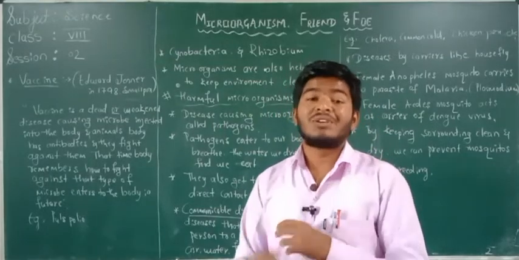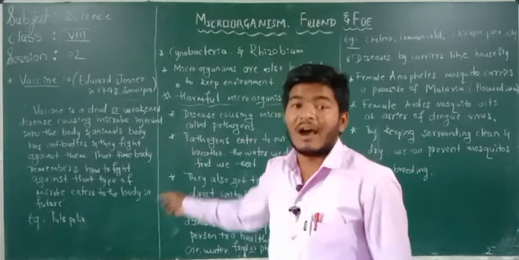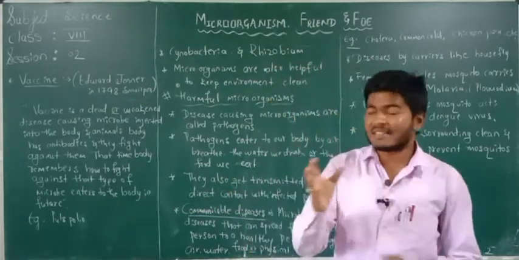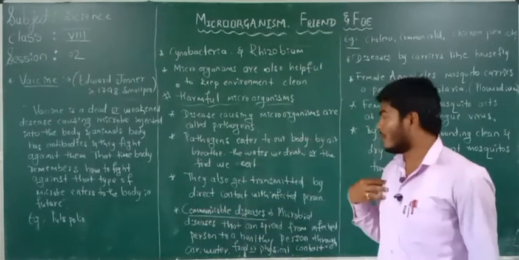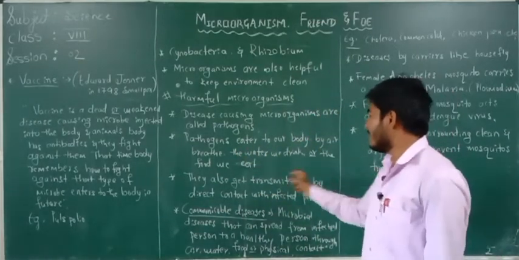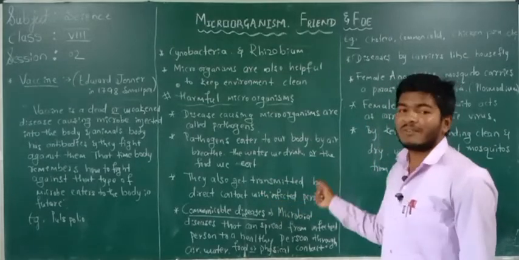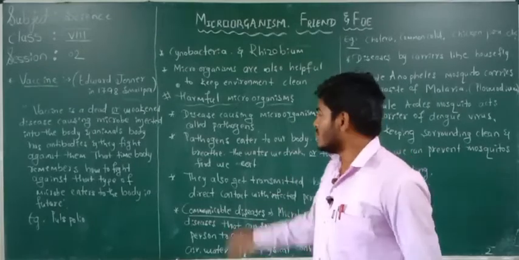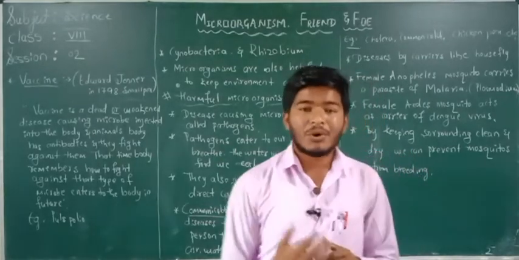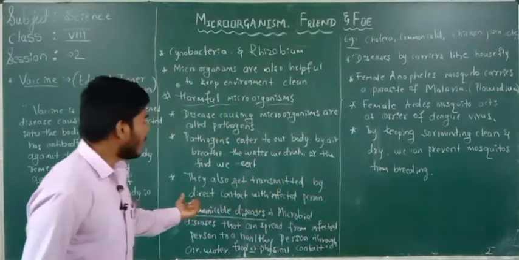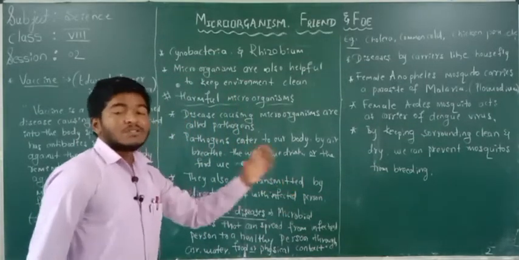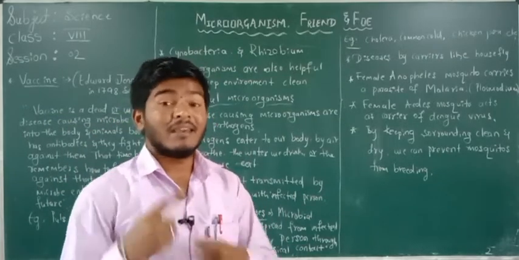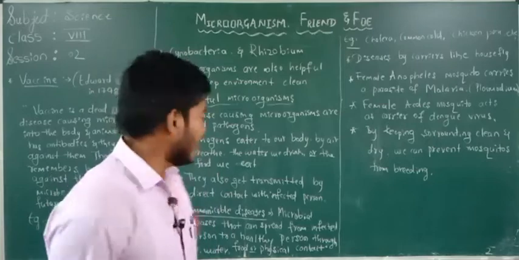and also pathogens enter our body by contact with a person who is affected by the pathogen or by the disease. In this case also the pathogens enter our body, and they get transmitted by direct contact with the infected person. An infected person means a person who has a disease. So these pathogens also enter our body by contact with the infected person. When these pathogens enter our body, they cause diseases.